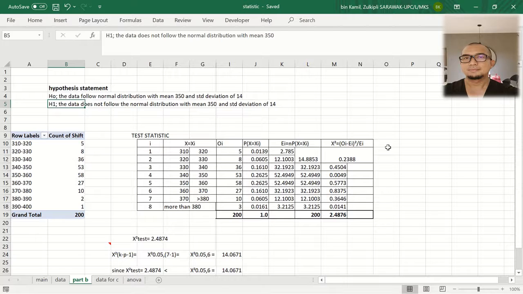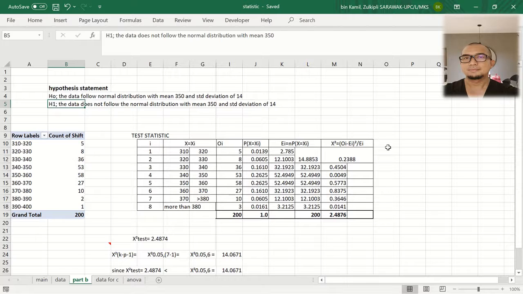Here is the expected value. We get the expected value by multiplying the frequencies, the 200 samples, against its probability. And once each probability is obtained, if we sum it up, it will come back to 200 again.